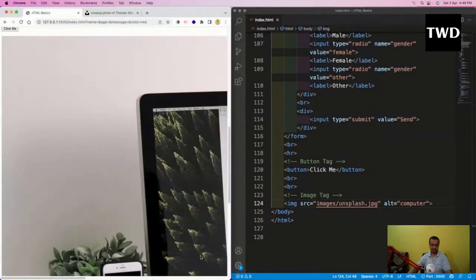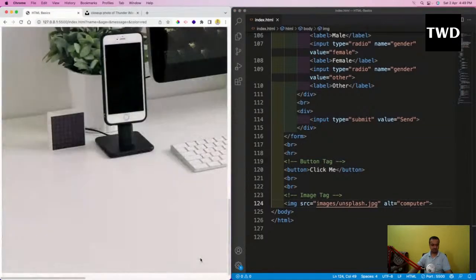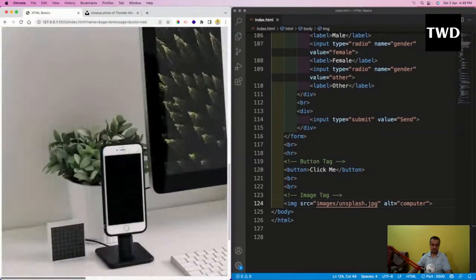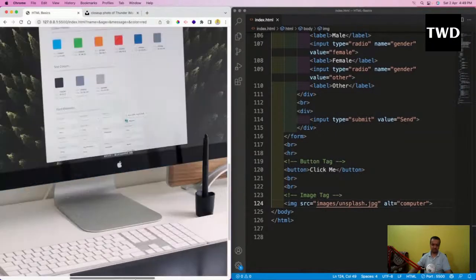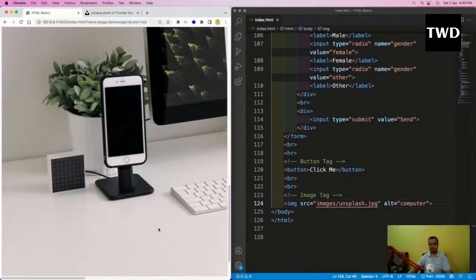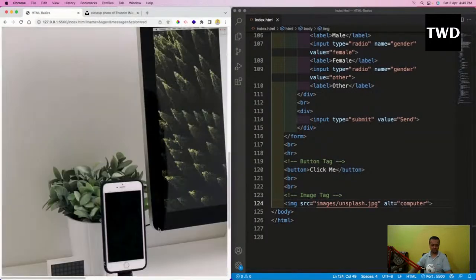Then a big image will be shown. So this is a big image. The scroll level is also there. So this is there. Okay, so this is quite big. I don't want such a big image to be shown. I want this image to be small. So src is the path for the image I have to give.